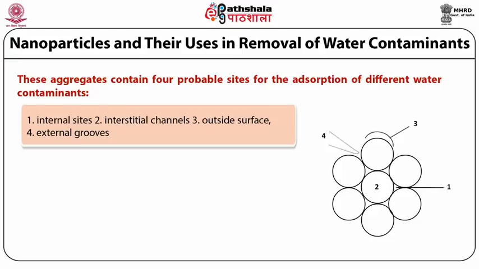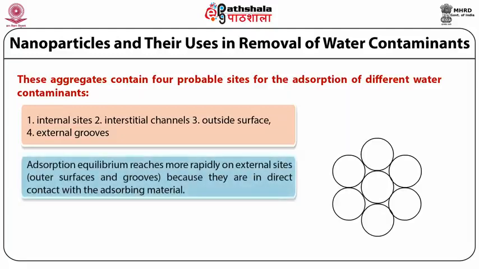Maximum adsorption occurs on the outer surface and grooves, because they are in direct contact with the pollutant or contaminant. So adsorption equilibrium is reached more rapidly on the external side, that is the outer surface and grooves, because they are in direct contact with the adsorbing material.